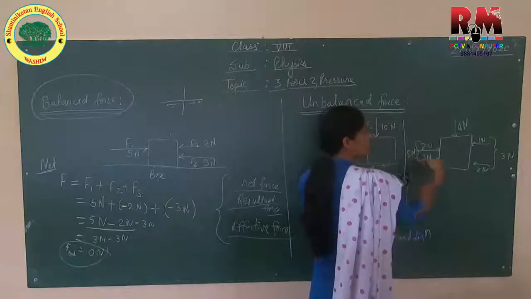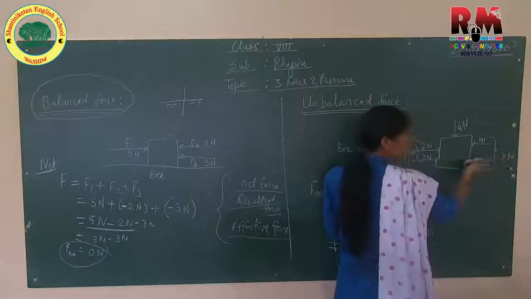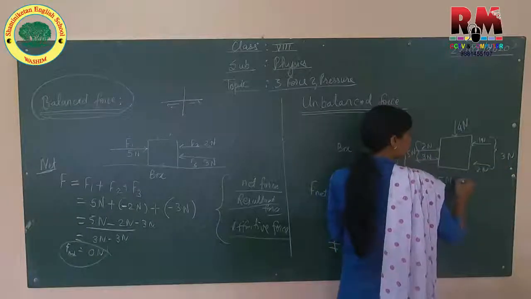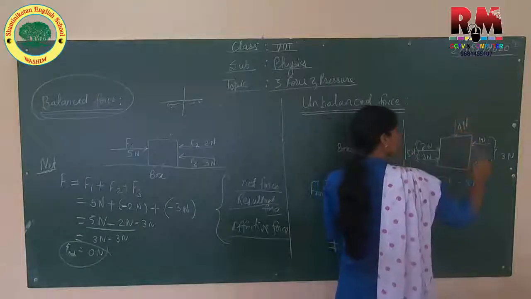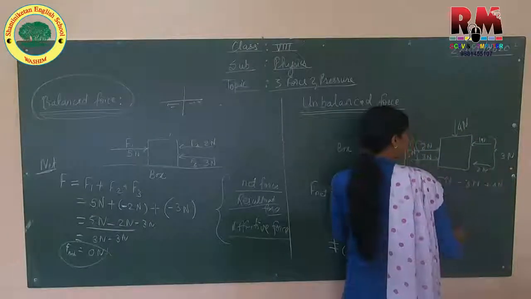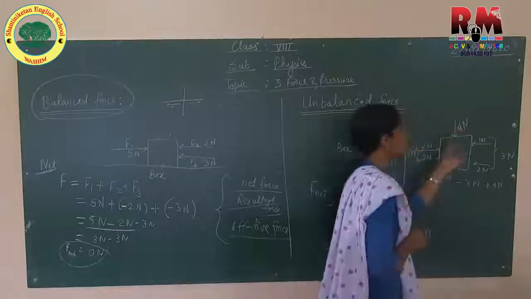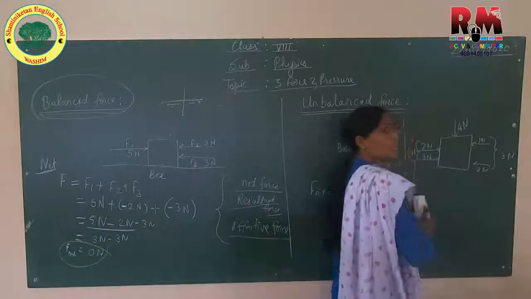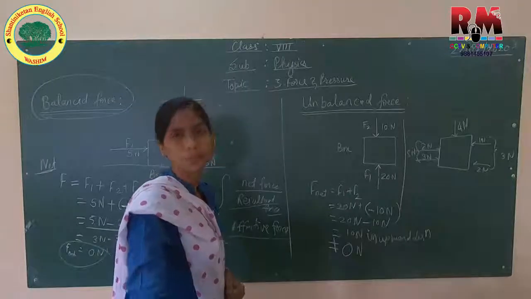So in this direction 5 Newton, and in the opposite direction minus 3 Newton, because it is in opposite direction. And this, if you take in downward or upward direction, plus 4 Newton. Your answer will not be equal to 0. When you come to know that certain forces are not balancing each other, then those forces are said to be unbalanced force.